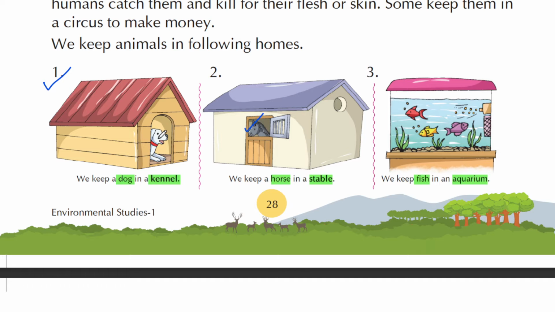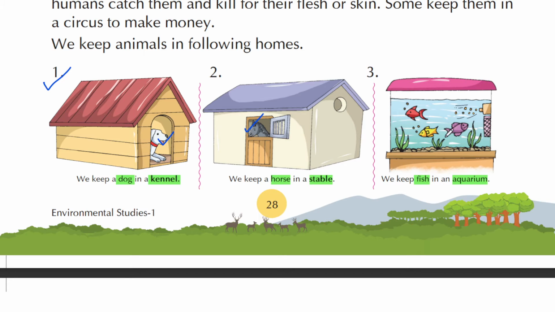So you can see here a cute white dog is there and it is living inside a kennel. We keep a horse in a stable. So underline horse and stable. You can see a horse and the home of a horse is known as stable.